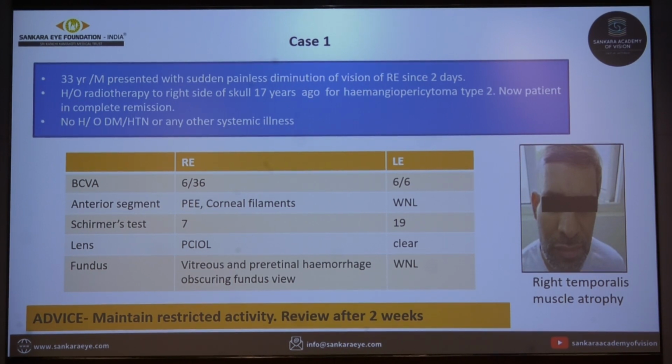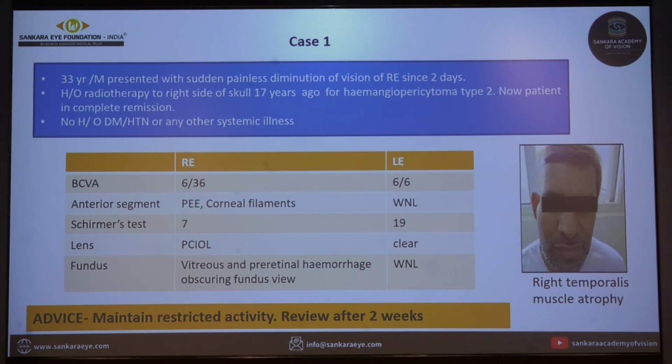He had no history of any systemic illness. On external examination, it showed right temporalis muscle atrophy. On ocular examination, his best corrected visual acuity was 6/36 in the right eye and 6/6 in the left eye. Anterior segment examination of the right eye showed punctate epithelial erosions and corneal filaments. Schirmer test was 7, and it showed a posterior chamber intraocular lens, and fundus showed vitreous and pre-retinal hemorrhages obscuring the fundus view. Left eye ocular examination was within normal limits.